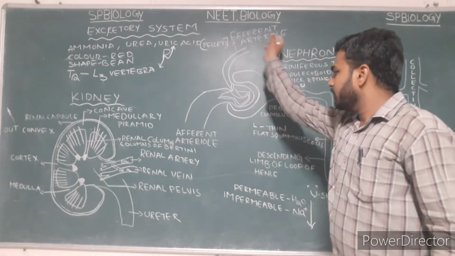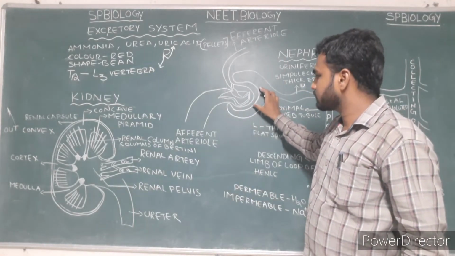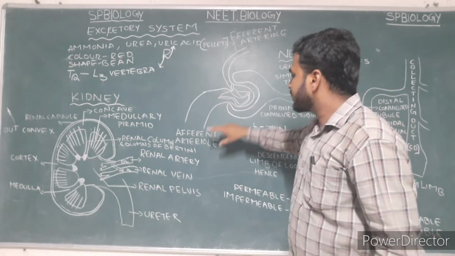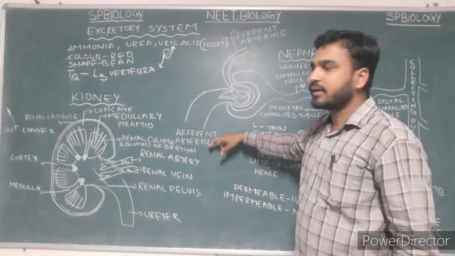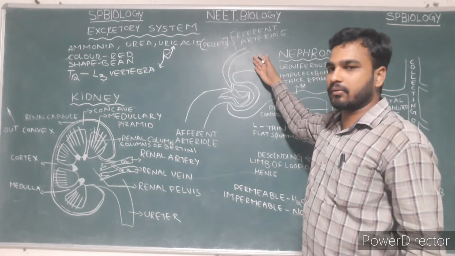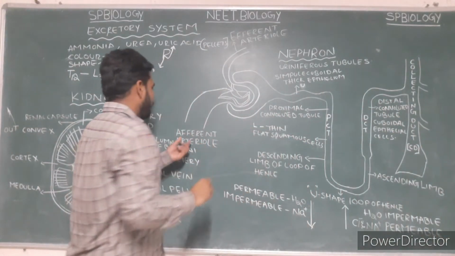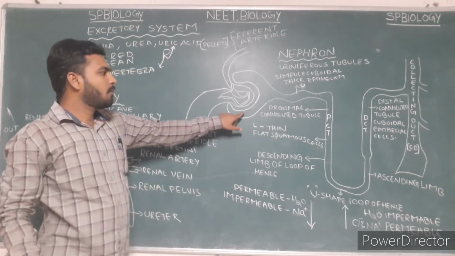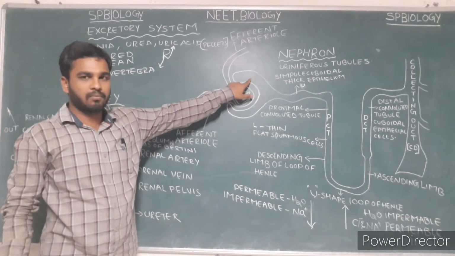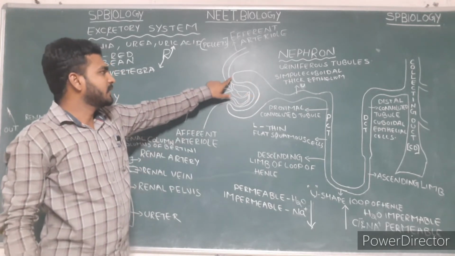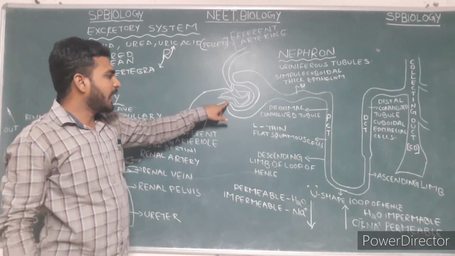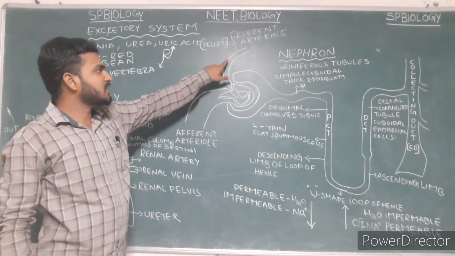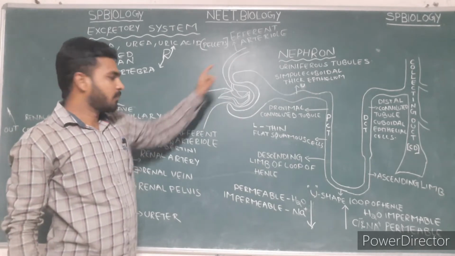In the nephron we can see the afferent arteriole and efferent arteriole. The afferent arteriole enters into the Bowman's capsule and leaves as an efferent arteriole.